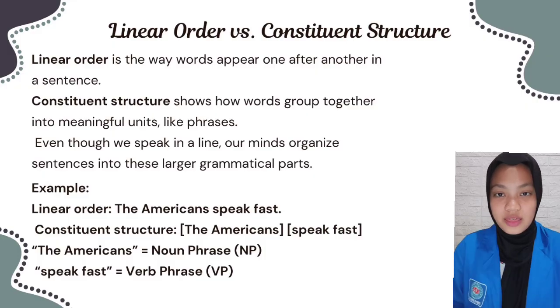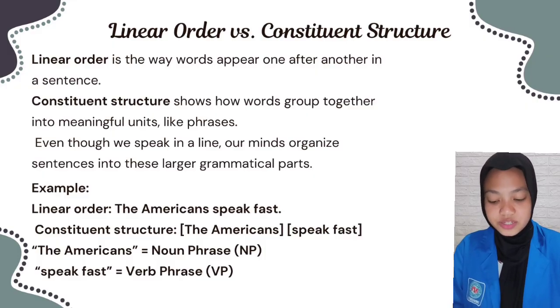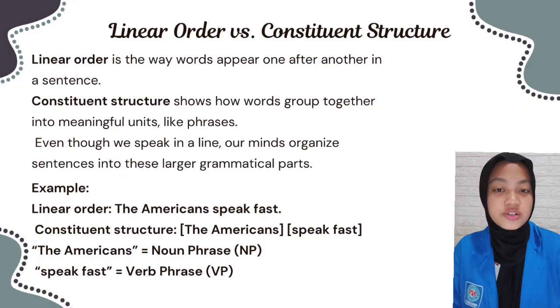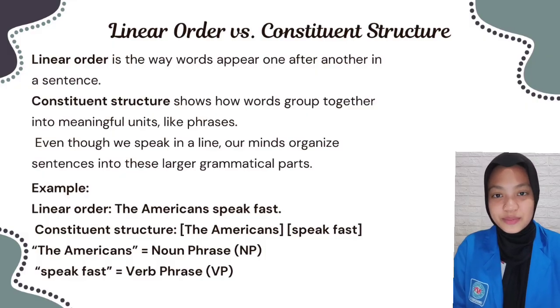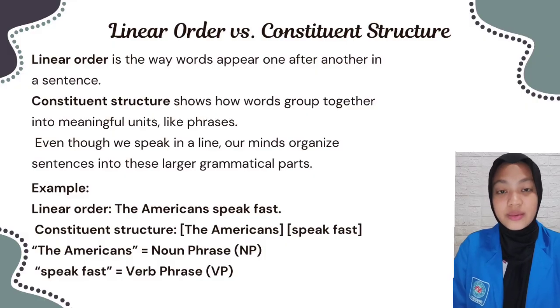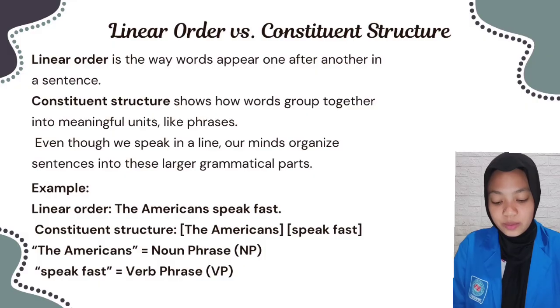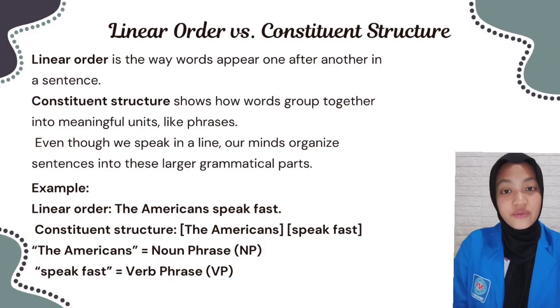the arrangement of modifiers within a noun phrase, and the order of other elements like adverbs. Constituent structure shows how words group together into meaningful units like phrases. Even though we speak in a line, our minds organize sentences into these larger grammatical parts. For example, the linear order is "the Americans speak fast." In the constituent structure, "the Americans" is a noun phrase, while "speak fast" is a verb phrase.